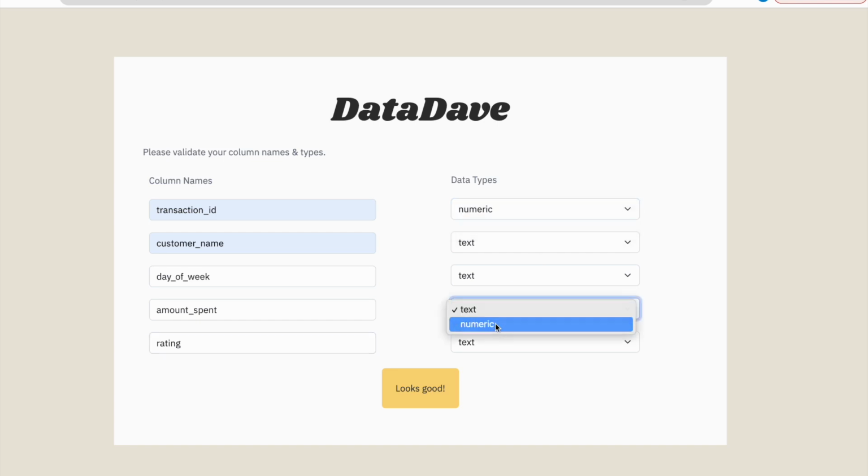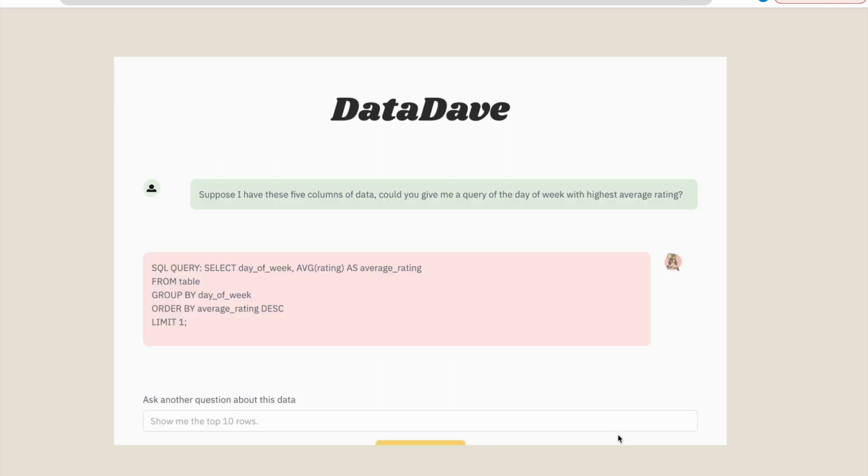And he's going to validate the data type. He's asking a question about which day of the week has the highest average rating. So now John submitted his validation of data type, and now DataDave is going to generate a SQL query for John to get his response. So John can just simply put it into the SQL executor, and then this will execute and get which day in the week has the highest average rating.